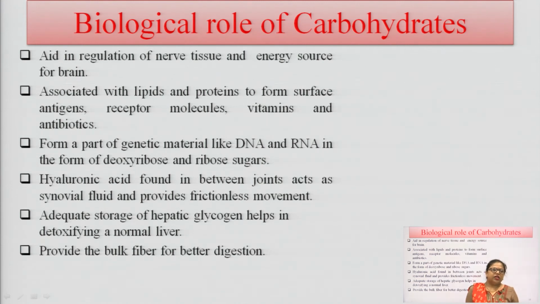So, whenever detoxification of the liver occurs, it results in a healthy liver. It is also helpful in giving bulk fiber for proper or better digestion, because all carbohydrates have fiber in their structure. So, they can absorb moisture easily, and in this way they can provide good digestion for our body.